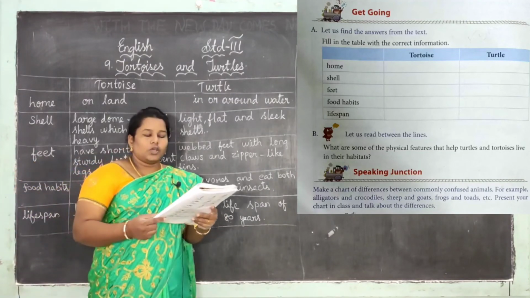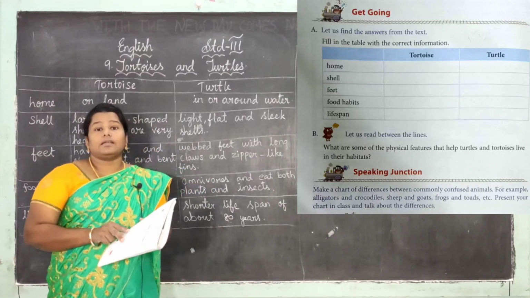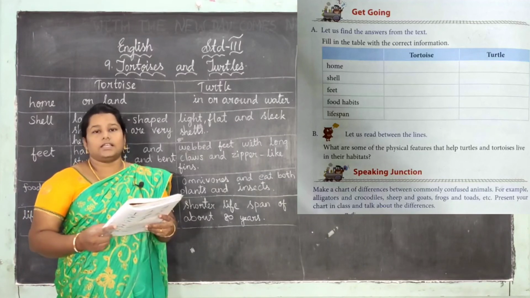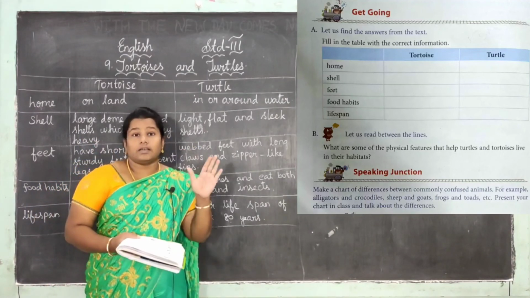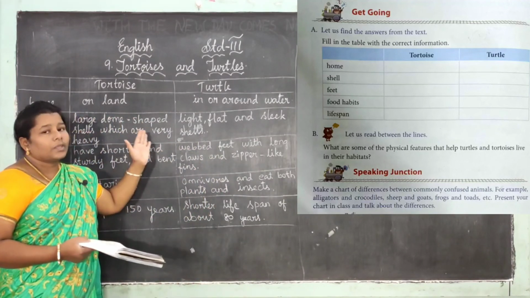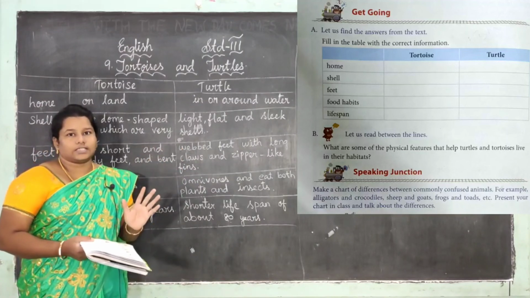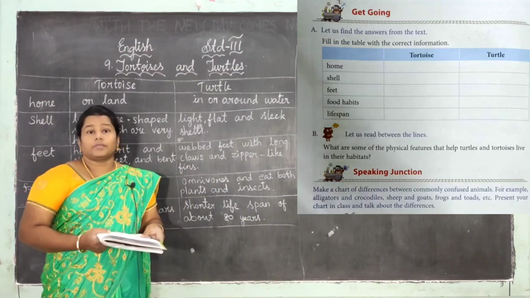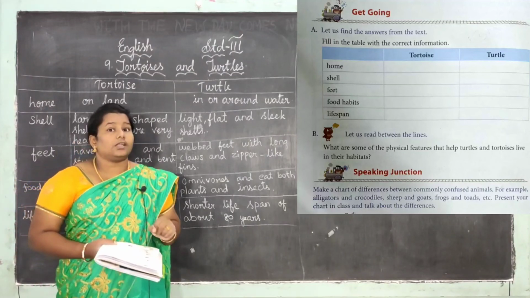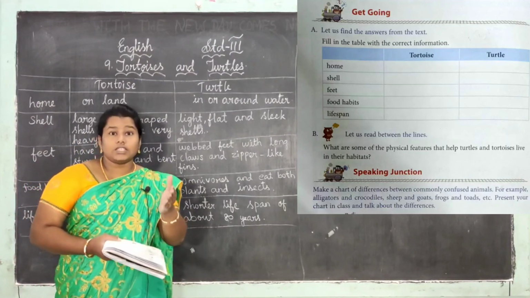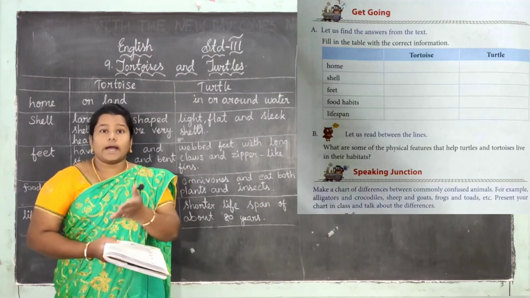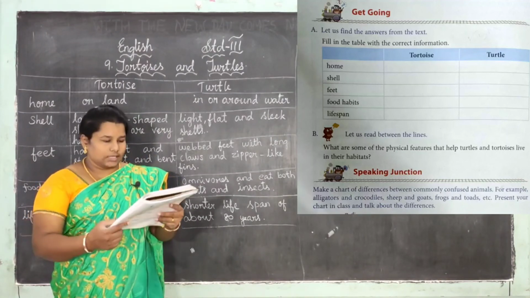Okay, now your homework, learn and write the synonyms and antonyms. Okay, in this video we learn about the turtle and tortoise differences. Like this, I told in the first, there are some domestic animals also like this. Yes, sheep, goat. Yes, already we know, right? Cow, oxen, like this.